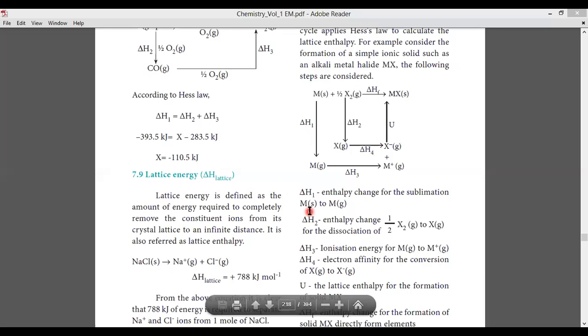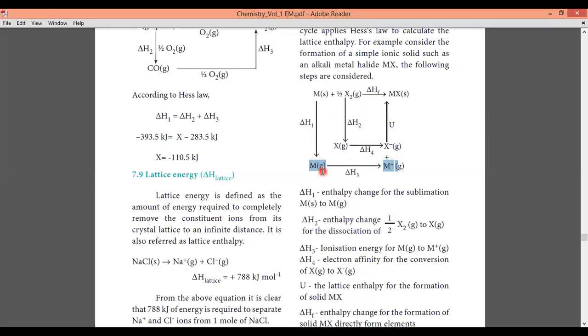See here this enthalpy change, this H2 that refers to the dissociation of this halogen to this halogen. So ரெண்டுமே gaseous phase தான் இருக்கு, ஆனா அதனுடைய moles மட்டும் vary ஆயிருக்கு. Okay, அதே மாதிரி delta H3. So delta H3 சொல்லும்போது that refers to the ionization energy for metal, gaseous phase இருந்து அதே metal ionic formல இருக்கு, அதுவும் gaseous phase.